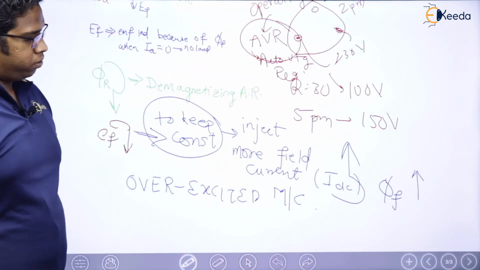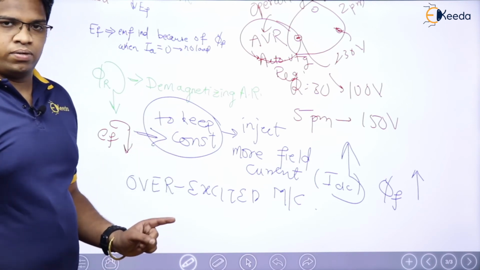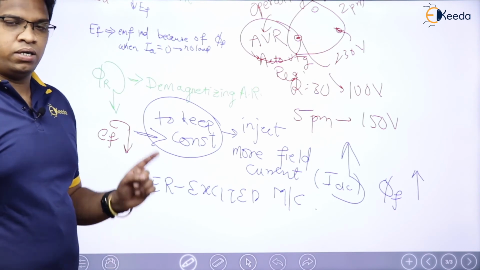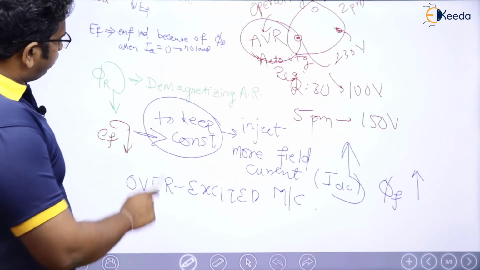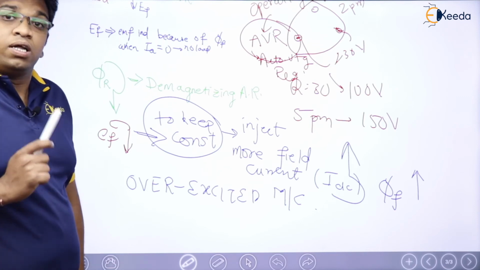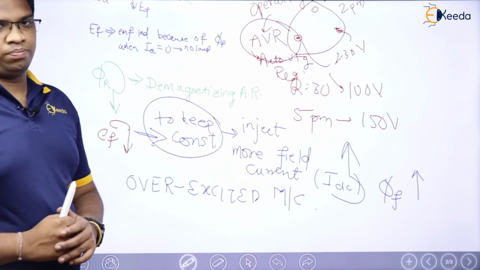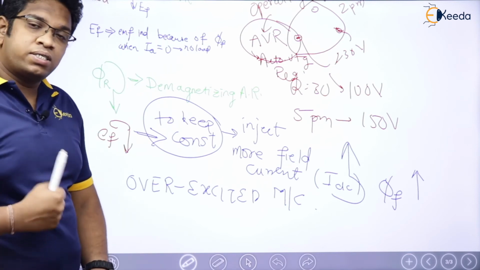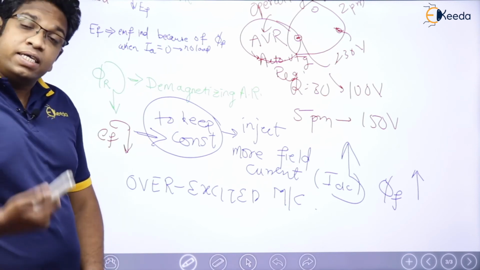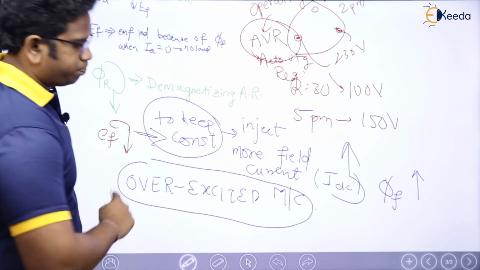So in order to maintain constant EF in case of lagging load, which means demagnetizing armature reaction, I will have to increase the flux, which means I have to excite the machine more, and hence it is called an overexcited machine. I hope it is clear.